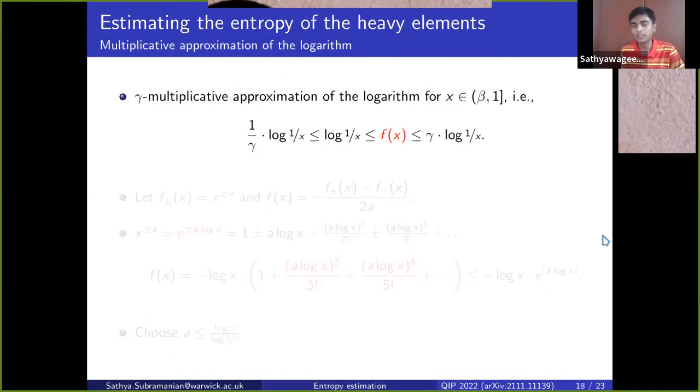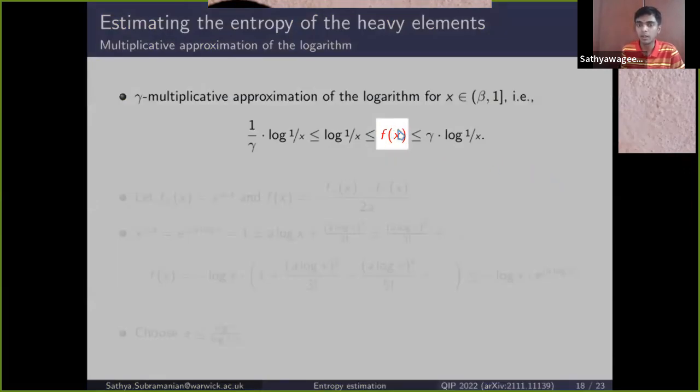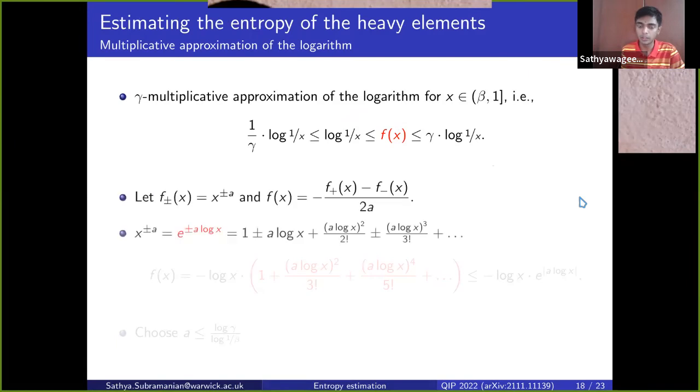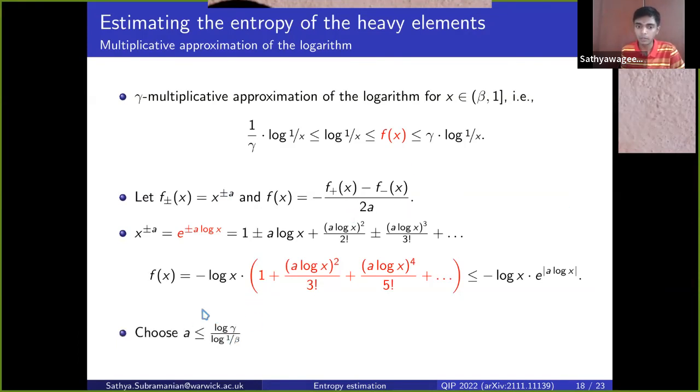For the heavy elements, as I said before, we use a multiplicative approximation of the logarithm. So that's this function f of x that we use. And in particular, we construct it by using power functions. So using x to the plus or minus a in a certain combination, by choosing this parameter a that we can tune, proportional to log of the target precision over log of the inverse threshold, we can get a multiplicative approximation of the log function.